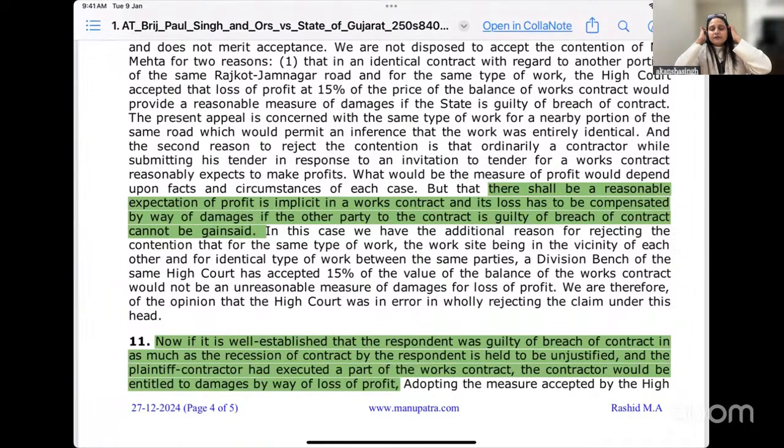If, say, from yesterday's discussion, you remember Hadley versus Baxendale, you will see a question very similar, talking about the crankshaft, the millers taking the crankshaft to the other place, but certain facts are changed, so the answer will obviously change as well.